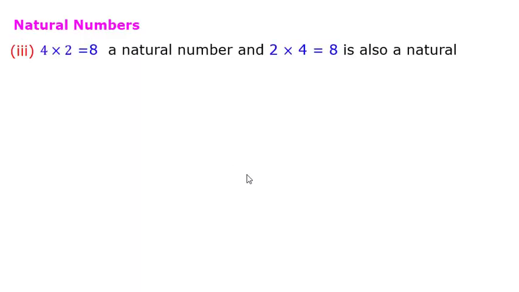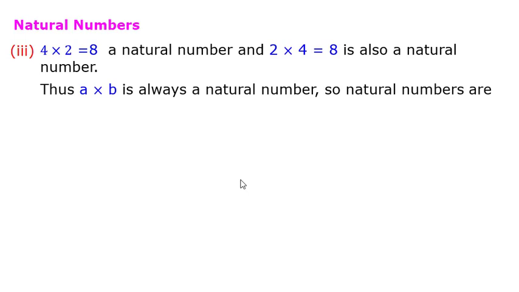Now let us see multiplication. 4 into 2 gives me 8, which is a natural number, and 2 into 4 also gives me a natural number. So if you take any two natural numbers and multiply, your result will be a natural number. Thus a into b is always a natural number. So natural numbers are closed for multiplication.